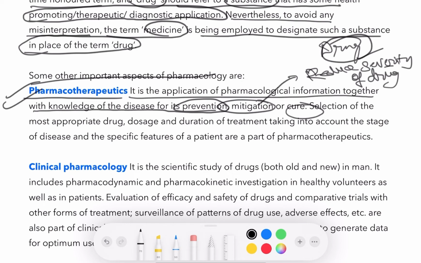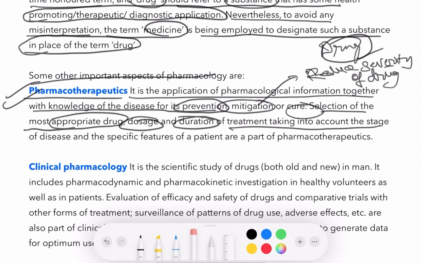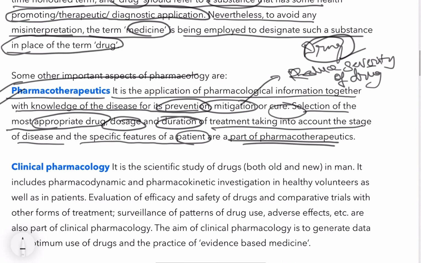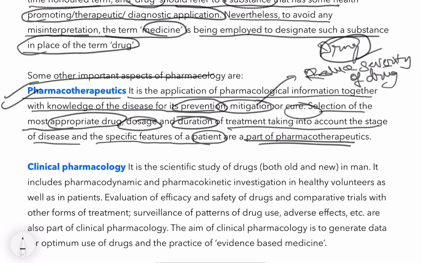So it talks about how you can prevent, how you can reduce severity, or how you can cure the disease. It is the selection of the most appropriate drug, dosage, and duration of treatment, taking into account the stage of the disease and the specific features of the patient. So pharmacotherapeutics includes what? Appropriate drug, dosage, and duration so that the patient can be cured.